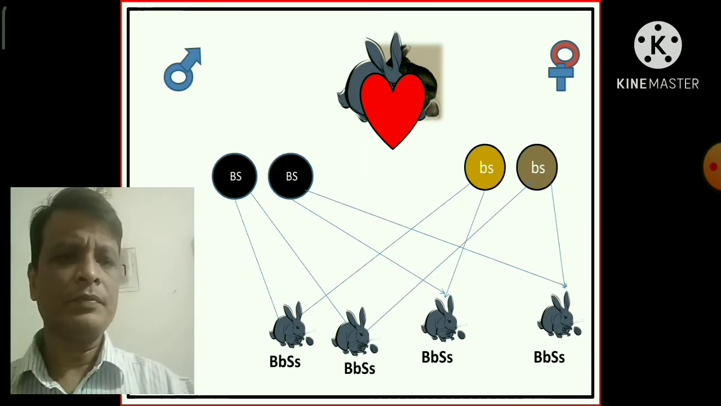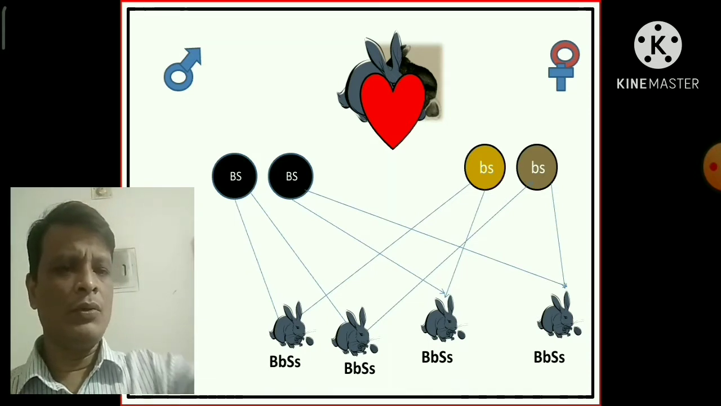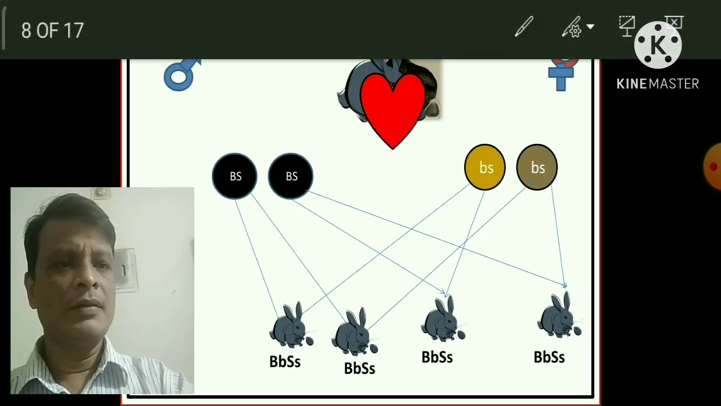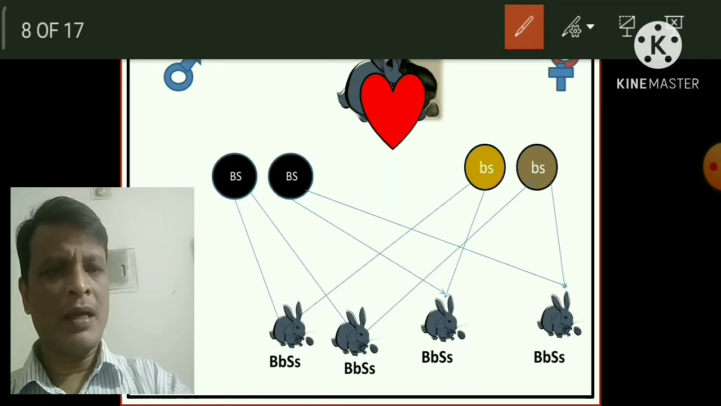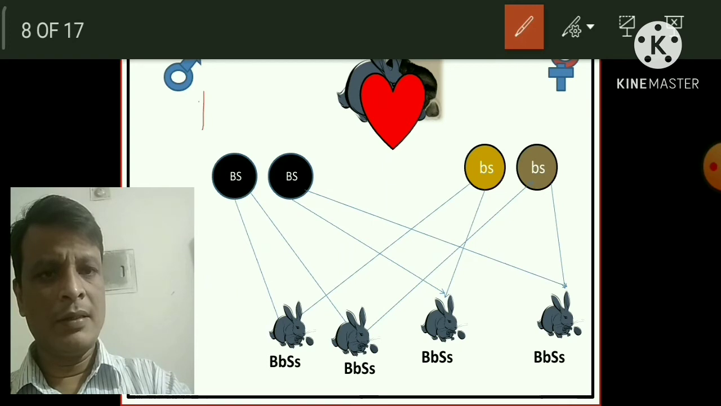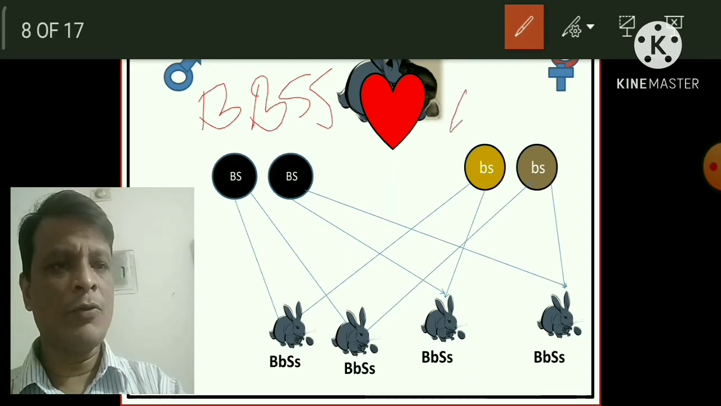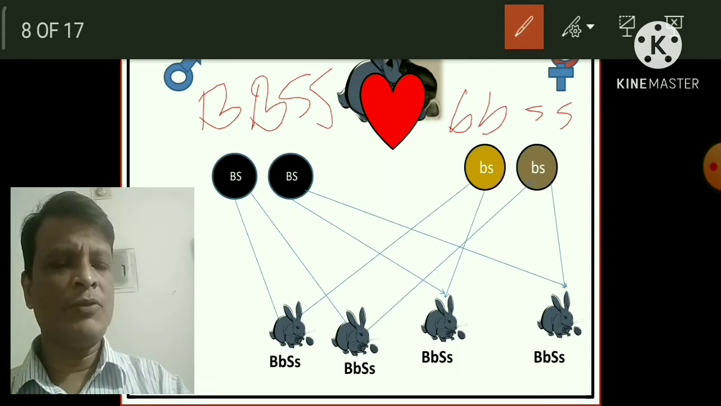If you look at the picture here, you can easily understand that this is the genotype of the black color and short hair guinea pig, capital B capital B, capital S capital S. And this is the genotype of the brown color and long haired guinea pig, small b small b, small s small s. In this case, the gamete will be the same: capital B, capital S.